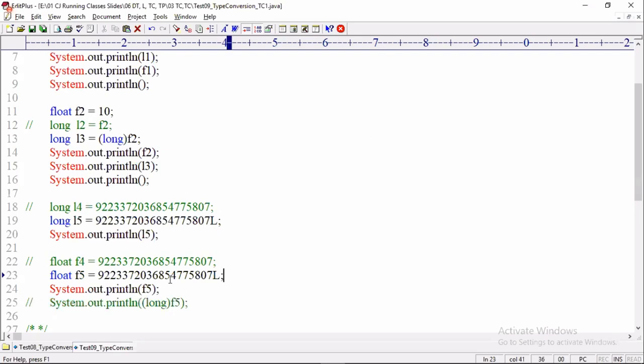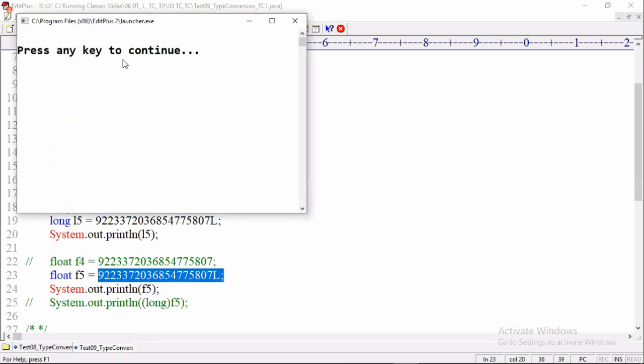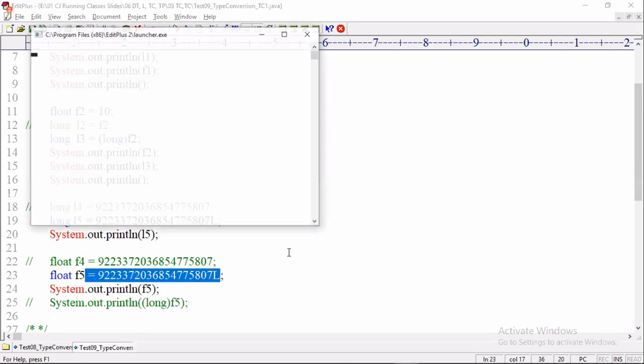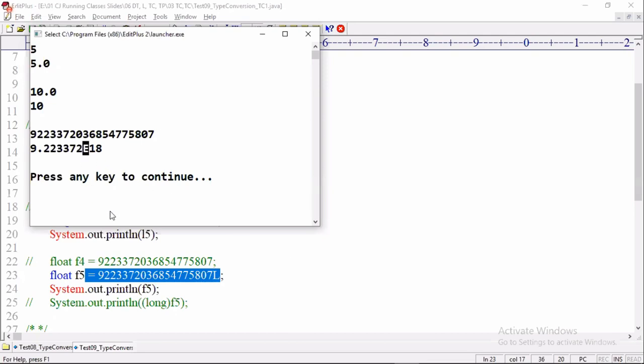The max value of long, it is allowed. No problem, compiled successfully. And inside the float variable, the value is stored in what format? As it is? No. It is stored in exponential format. It is stored after exponential conversion. That's why highest range values can be stored in lesser range data types. Float can store the highest range in 4 bytes memory, no problem.